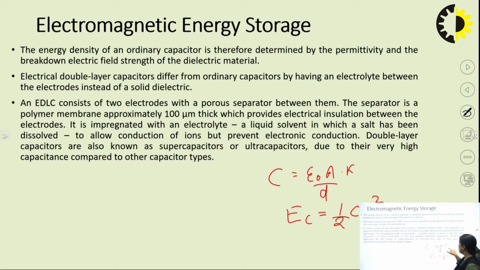We can increase the dielectric constant by changing the dielectric material, or we can increase the area, or decrease the distance between the plates, and we can increase the permittivity also. These are the terms associated with capacitance, and as we increase capacitance, the energy stored will increase. But there are some limitations.